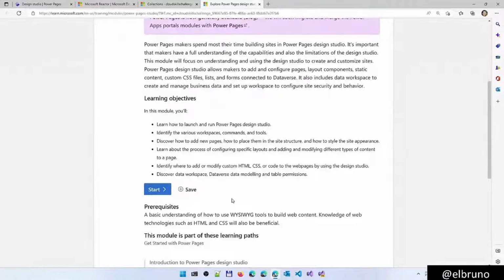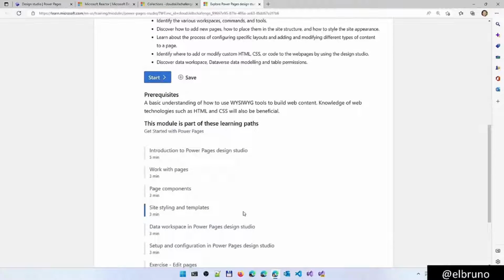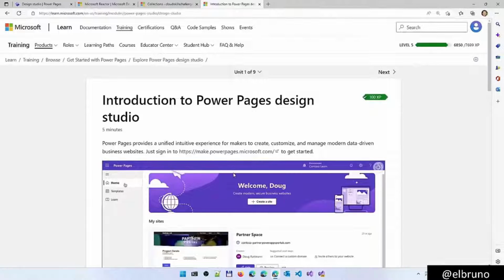As part of this module, we are going to learn, and we've seen this during the bootcamp, how to launch the studio, how to work with workspaces, how to add new pages, remove pages, and even how to edit the pages. Because we already saw this in previous sessions, today I'm mostly focusing on the stuff that we haven't seen, like editing the HTML, editing the CSS, and more. As we move forward, let's start to see what we have. Initially, we are going to start with an intro to the Design Studio.